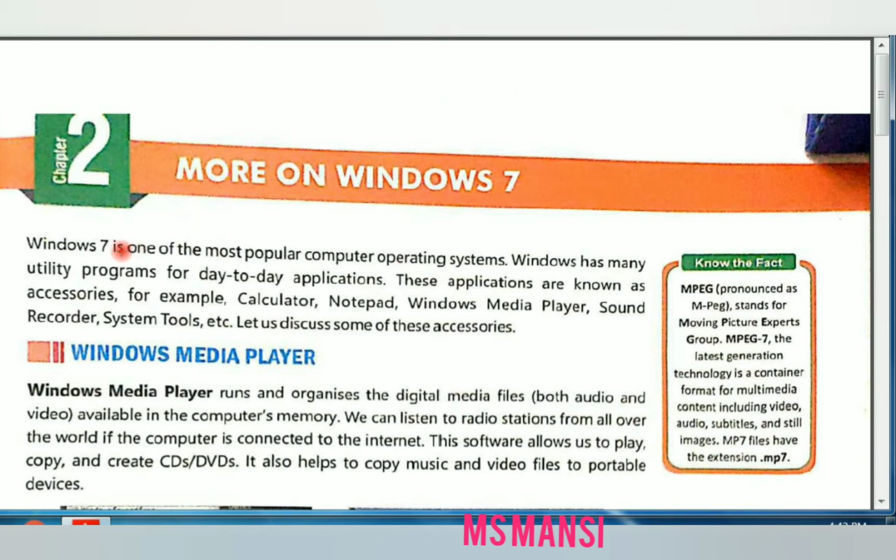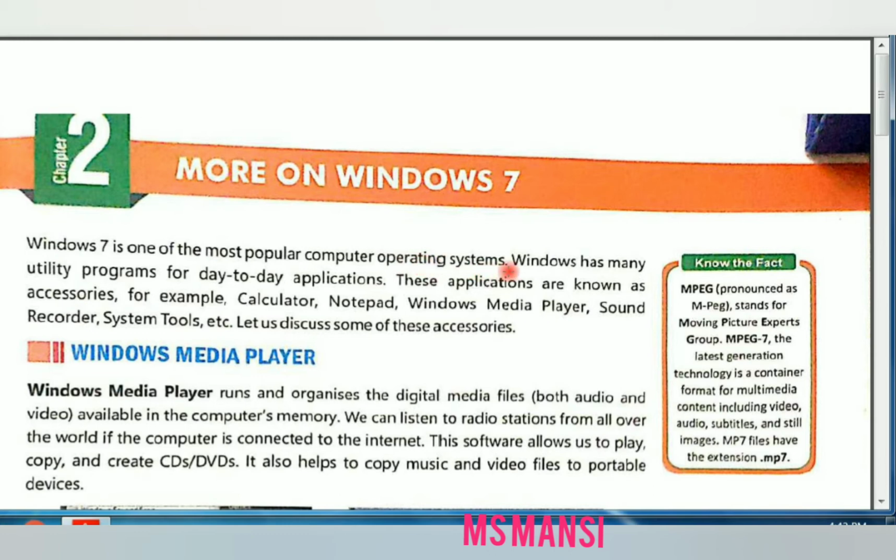Okay. Windows 7 is one of the most popular computer operating systems. Students, Windows 7 is an operating system and it is the most popular computer operating system.